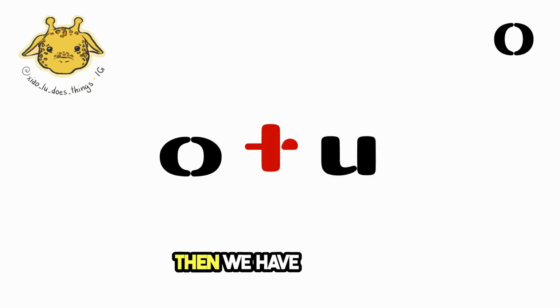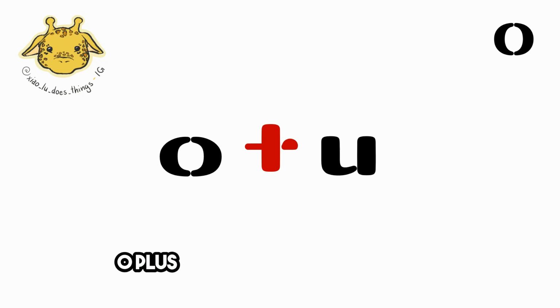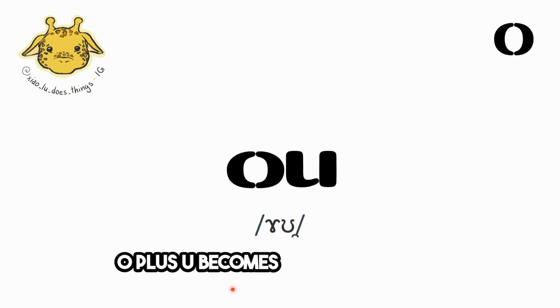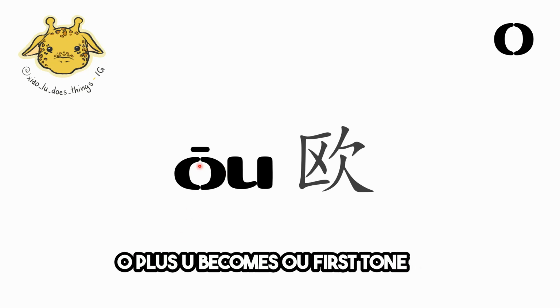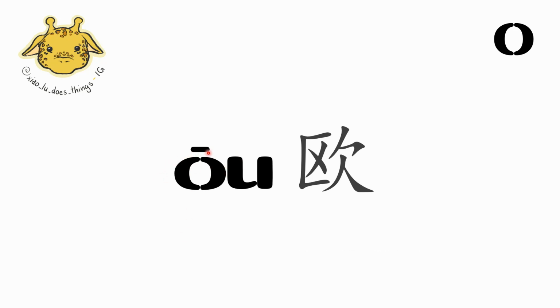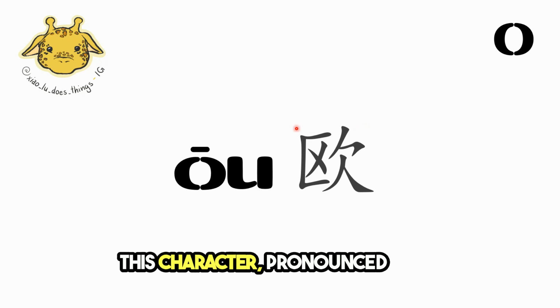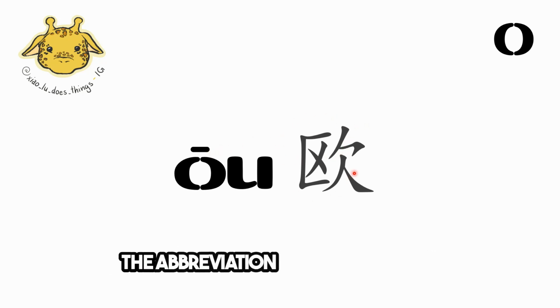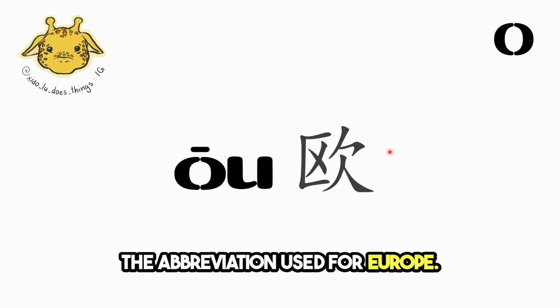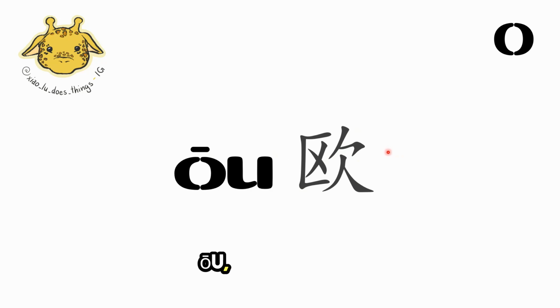Then we have O plus U. O plus U becomes ou. First tone, ou. This character, pronounced ou, is the abbreviation used for Europe. 欧元, Euro, the currency. 欧洲, Europe, the continent.